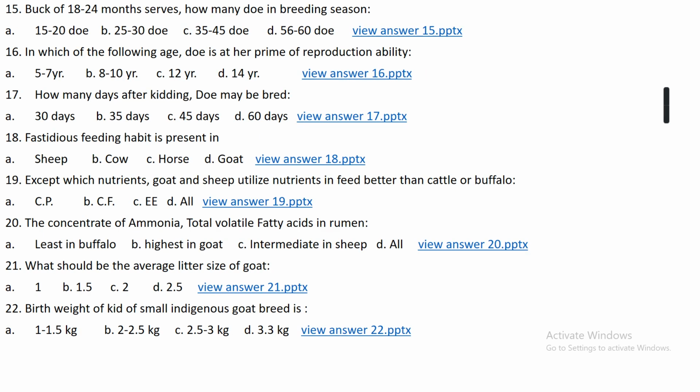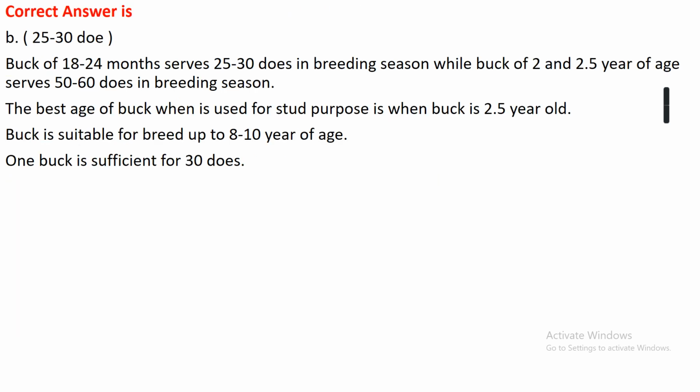Question number 15. A buck of 18 to 24 months serves how many does in the breeding season? Option A, 15 to 20 does. Option B, 25 to 30 does. Option C, 35 to 45 does. Or option D, 56 to 60 does. The right answer is option B, that is 25 to 30 does.